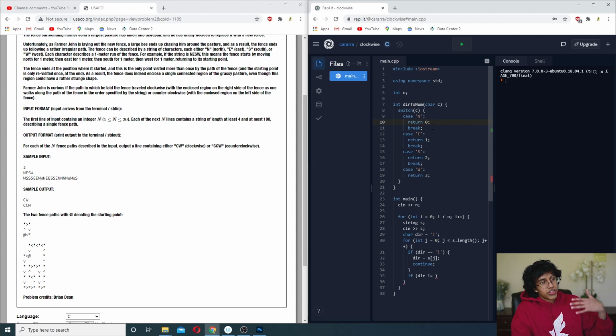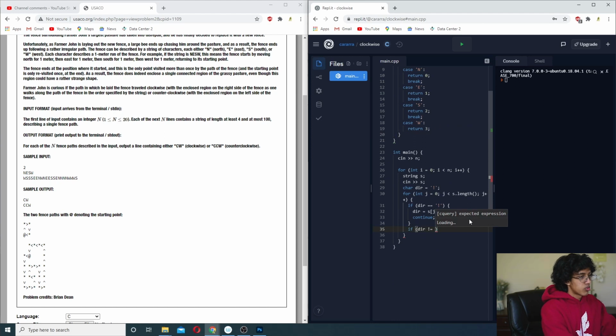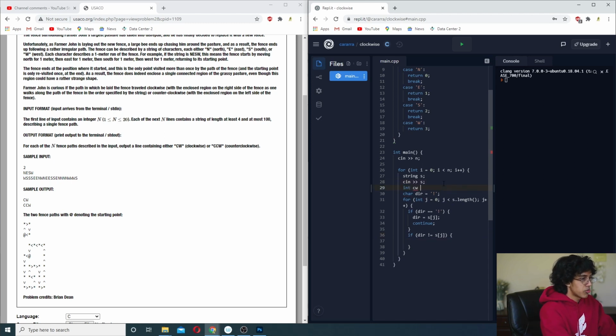Essentially, if you take the number and subtract, then mod 4, if there's a difference of negative 1, then you are going counterclockwise, and if there's a positive difference, then you're going clockwise. So if dir is not equal to s[j], then we actually care about it. We'll keep track of int cw equals 0 and int ccw equals 0.